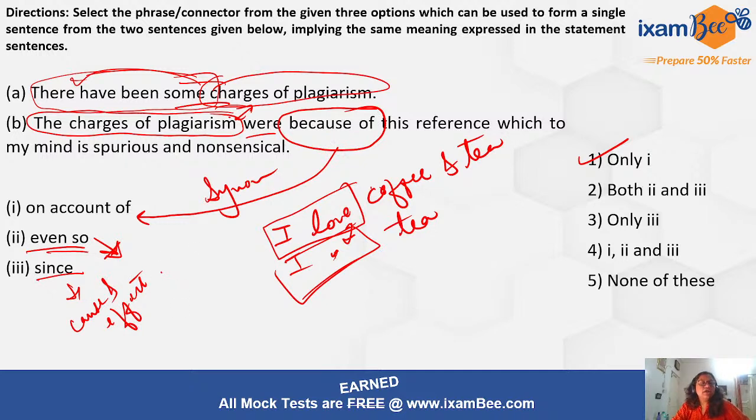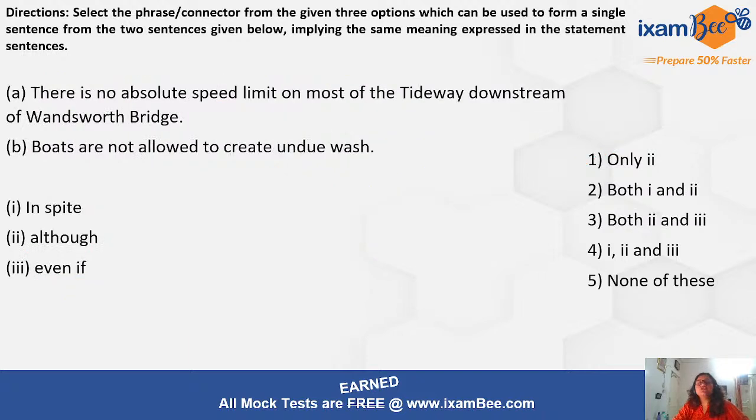So again, moving ahead: there is no absolute speed limit on most of the tideway downstream of Bandsworth Bridge. Boats are not allowed to create undue wash. Okay, so what they're saying is that they have not allowed boats on this stream in spite of the fact that there is no absolute speed limit.